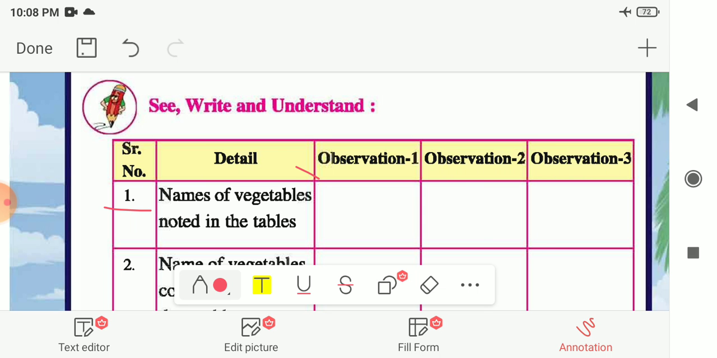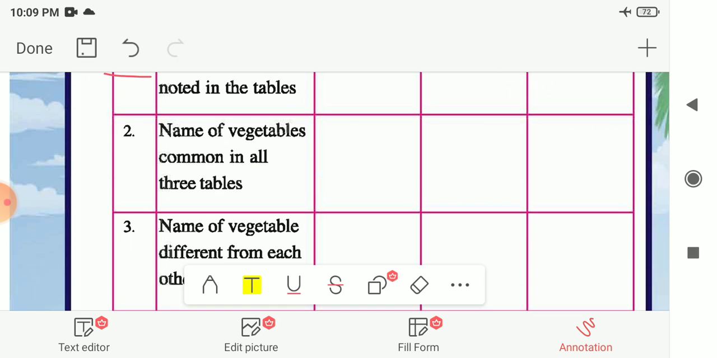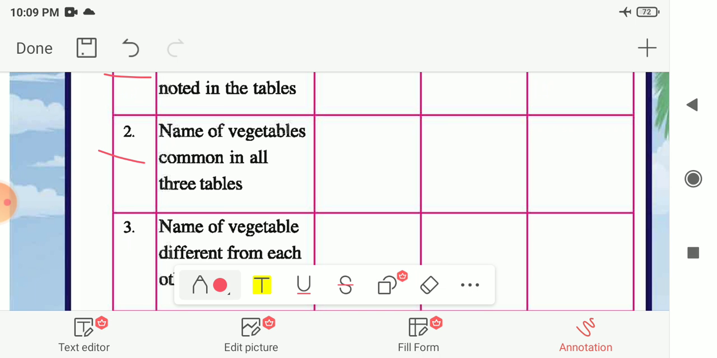Then in observation number 2, you have to write the names of the vegetables which we can easily find in the month of September, and in the same way in observation number 3, the third column, you have to write the names of the vegetables we easily obtain in the month of December. Next, in the second row, you have to write the names of the vegetables which are common in all the 3 tables, that means which we can find in all the seasons.